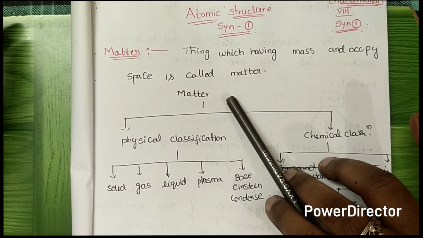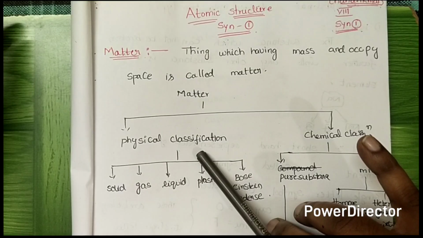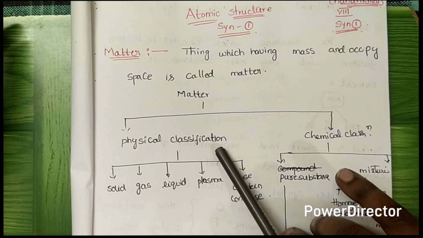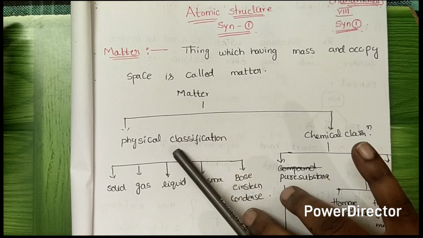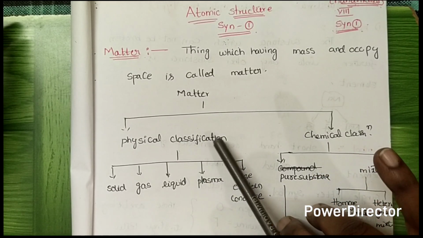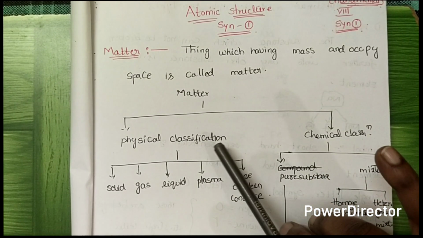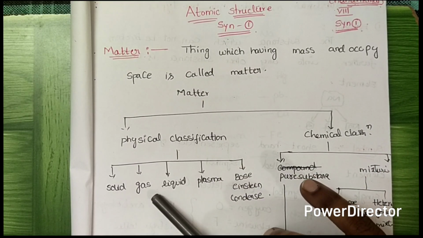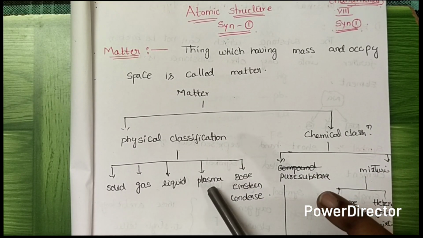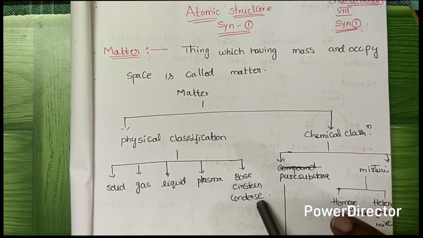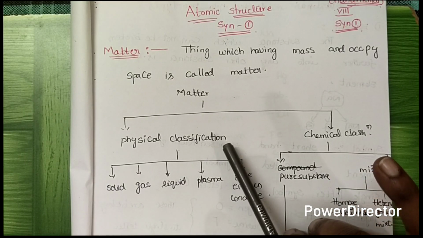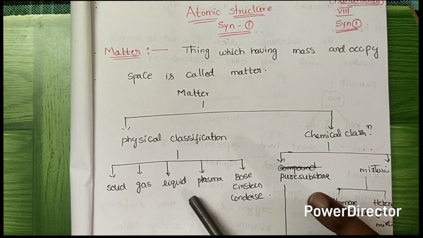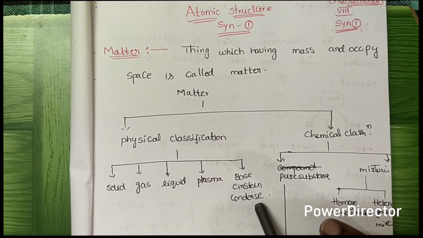The matter is mainly divided into physical classification and chemical classification. In physical classification, the matter can be divided physically. That is known as physical classification. In physical classification, the matter is mainly solid, liquid, gas, plasma, and Bose-Einstein condensate.